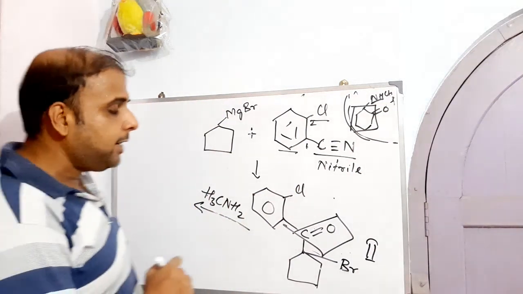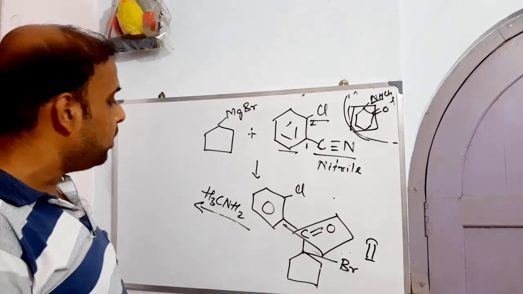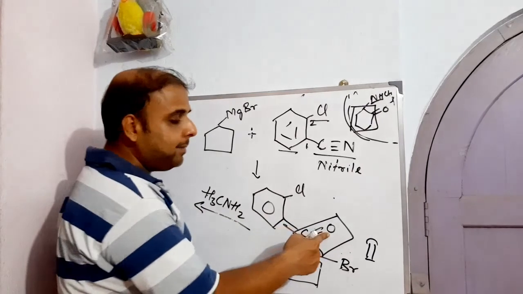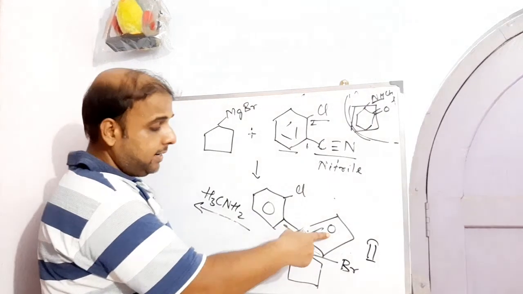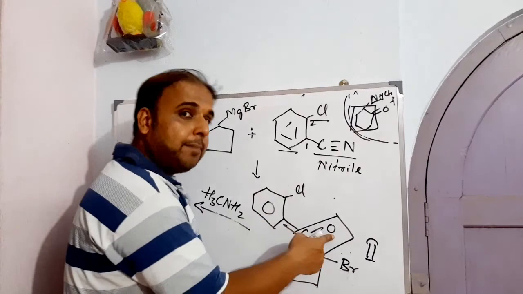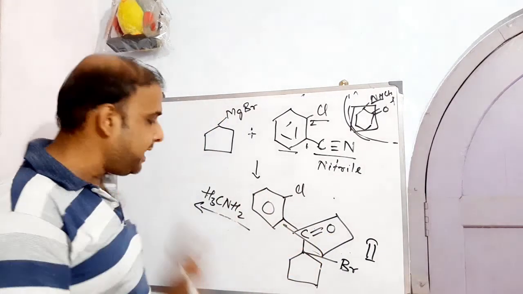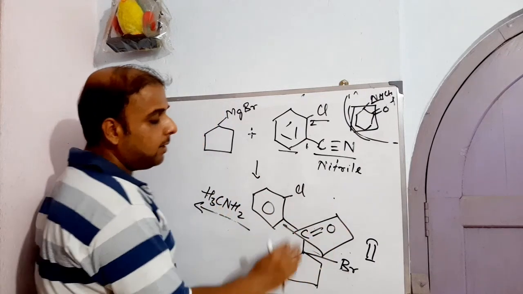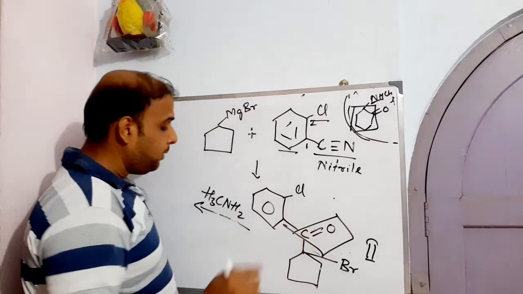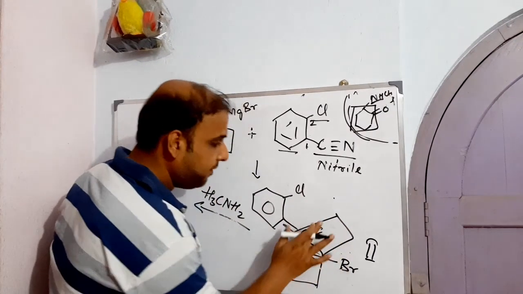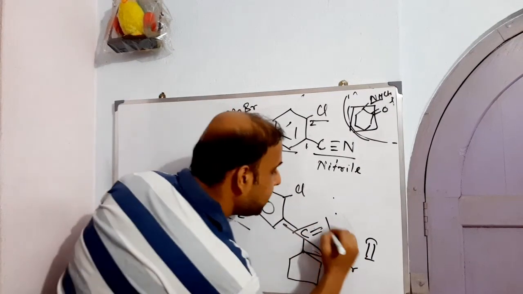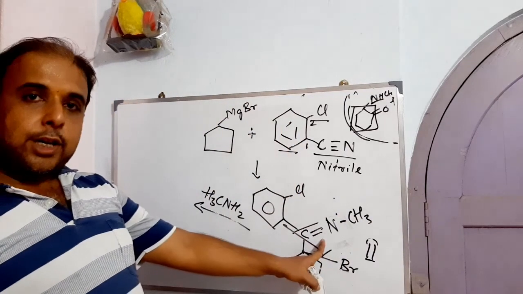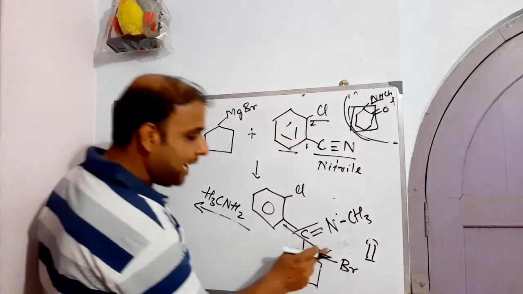What will this methylamine do? The methylamine will react to this. This H2 should take up the oxygen for the time being, right? This H2 should take up this oxygen. It seems, right? Because when methylamine approaches this particular carbonyl, what will happen? There is every chance that this nitrogen along with the methyl should get inserted at this location, right? At this location. Now what will happen to this oxygen?